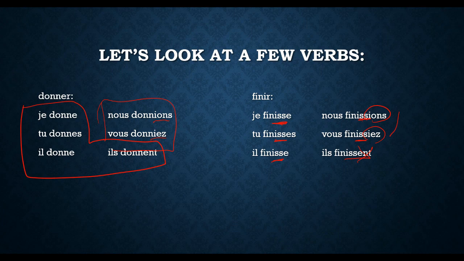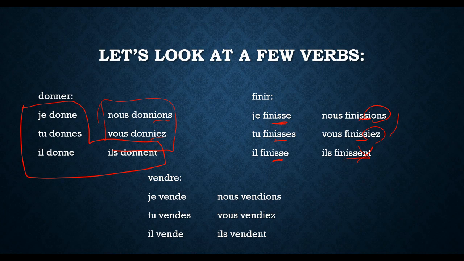All right, now another one: we've got our RE verb. I just did vendre, so que je vende, que tu vendes, qu'il vende, que nous vendions, que vous vendiez, qu'ils vendent. Once again, this one and this one are going to look exactly like present tense, but the rest of them are going to look weird, because these are not the endings that we usually use for present tense. The ER verbs are going to look like present tense for the most part, but the rest of these are going to have little tweaks, just because we're taking the ils/elles form, cutting off the ENT, instead of just the infinitive.